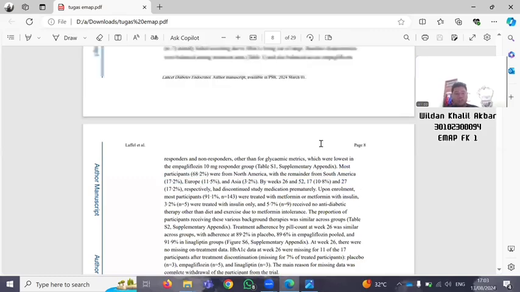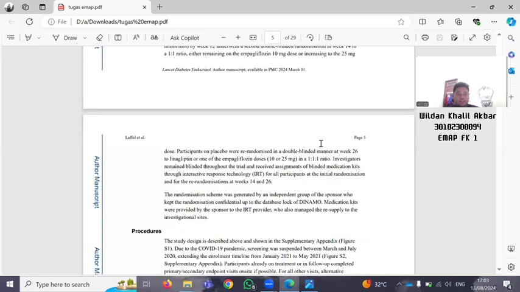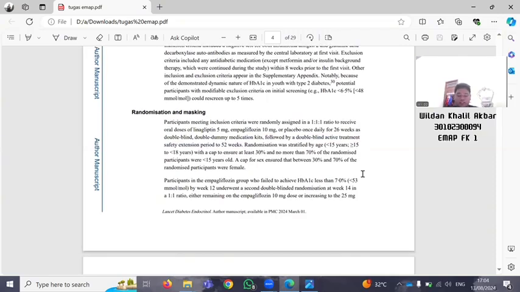Number 5 is right there, on randomization and masking. In number 5, you can see the interventions for each group with sufficient details to allow replication, including how and when they were administered, in this one, over 52 weeks. All right. Next to 6A.